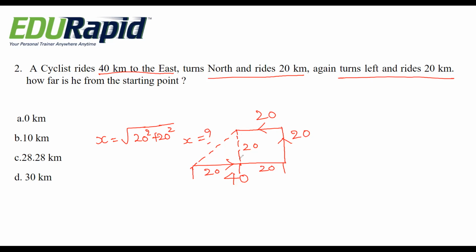This distance is vertical and this distance horizontal. So this is a diagonal distance x. So this is the formula, x square is equal to y square plus z square. This is Pythagoras theorem.